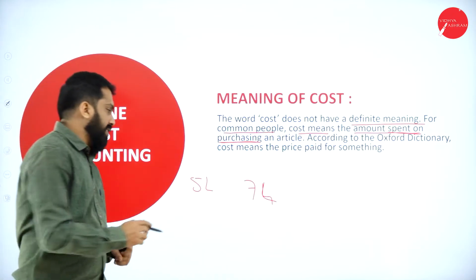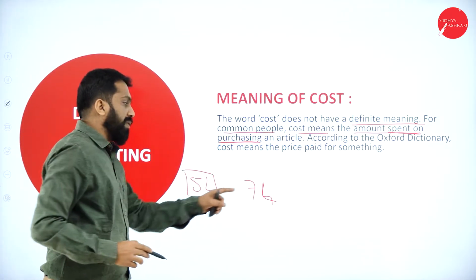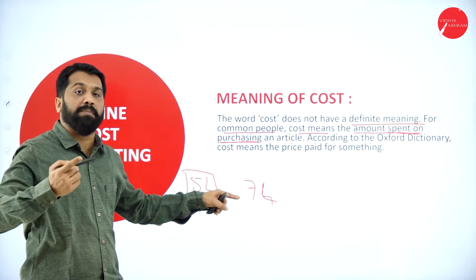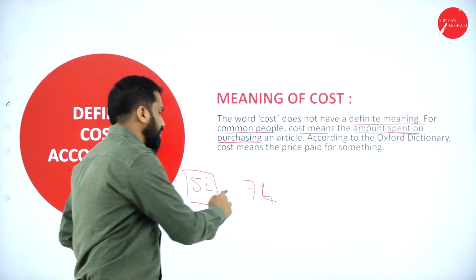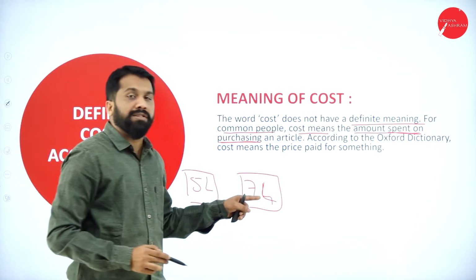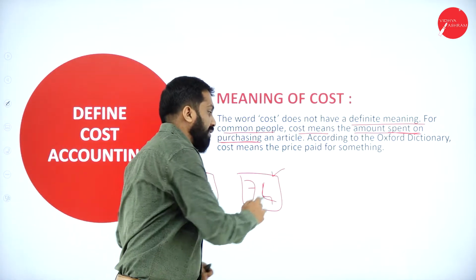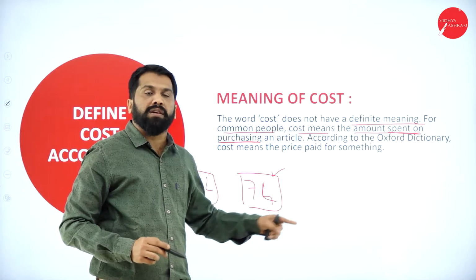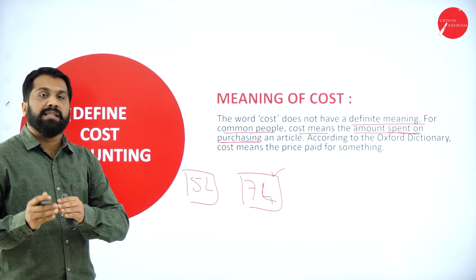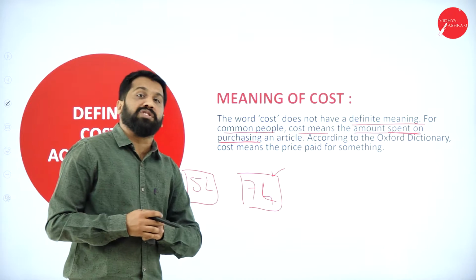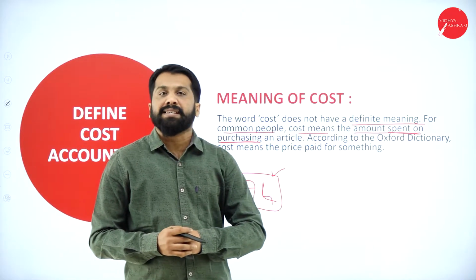Your cost is 5 lakh. The person who bought this land from you, for him the cost is 7 lakh. If he wants to earn profit, he should sell it for more than 7 lakh. Then only he will earn profit. So whoever it may be, the value for what they purchase, we call that a cost.